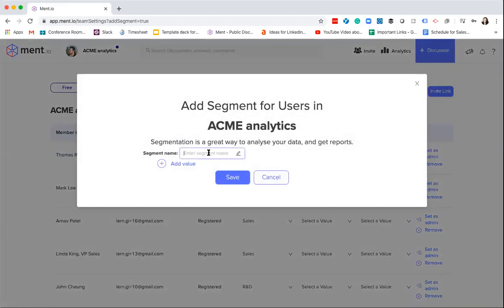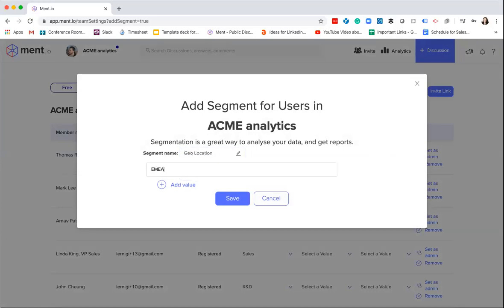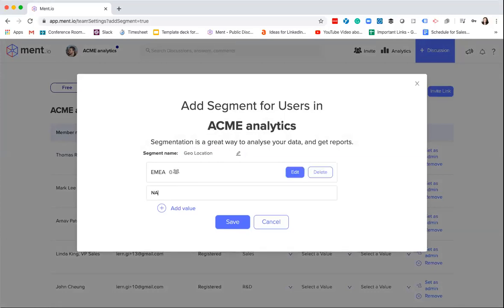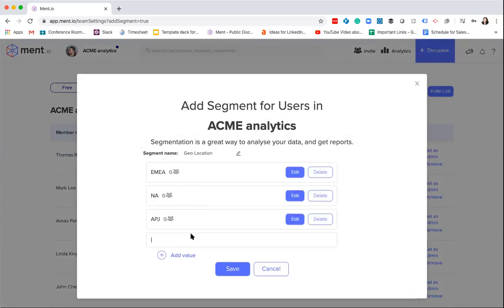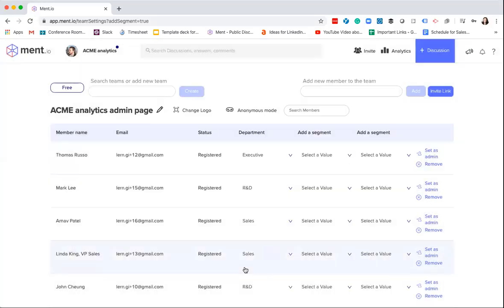Basically, you add a segment and you can say geolocation, add a value: EMEA, America, APJ, Latin America. Now, easily I've got the geolocation and I can set each person based on where they're based. And then when I look at that bar chart, I can now see additional information about a breakdown. From this location, I now know that North America supports answer 1, people from EMEA are supporting answer number 2, and APJ is a stronger support on number 3 along with Latin America.